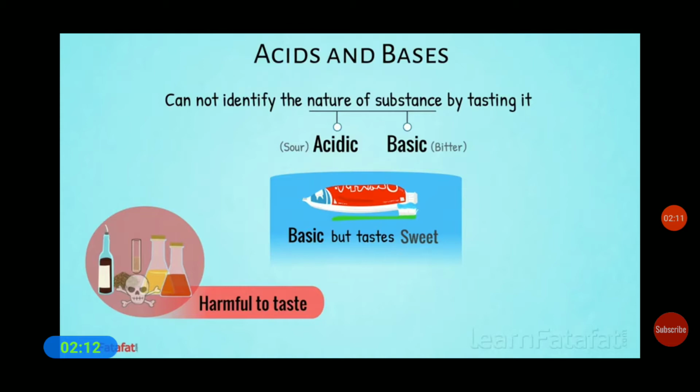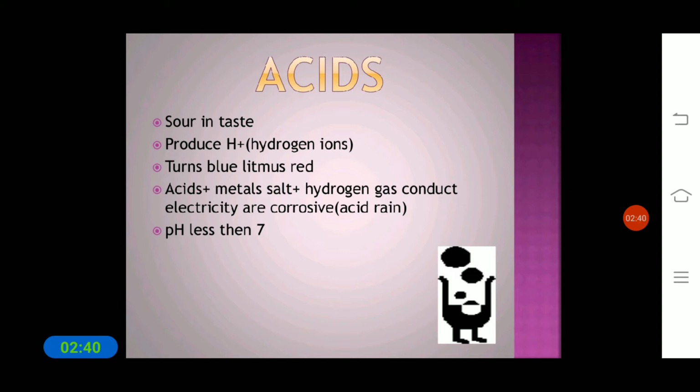Based on taste we can classify substances into acids and bases. Yes, but only by the characteristics of taste we cannot find out whether the given substance is an acid or a base. Okay, so acids means what? Acids means those which are sour to taste, whereas bases means those which are bitter to taste. Acids are sour in taste, and acids produce hydrogen ions.